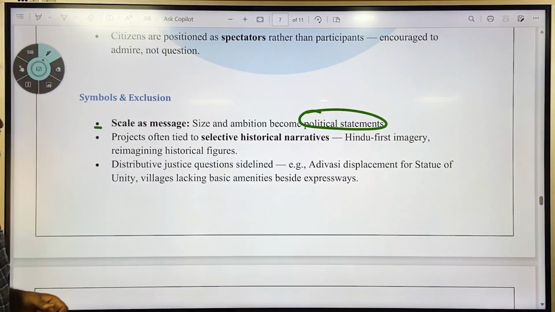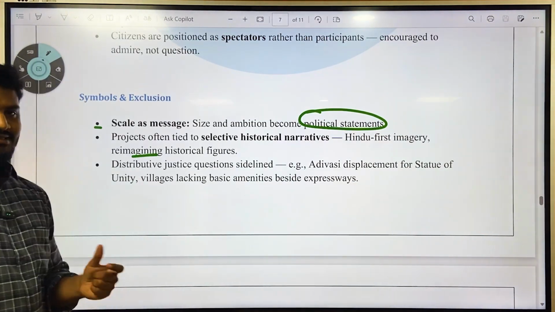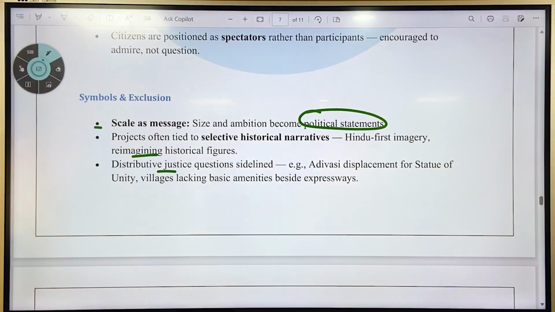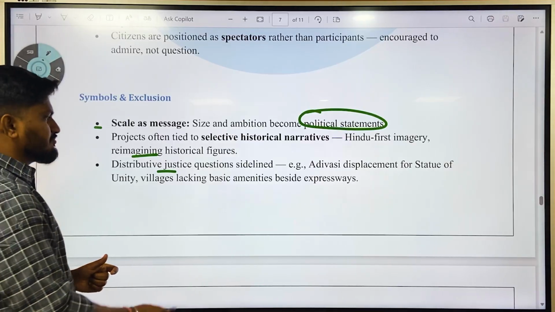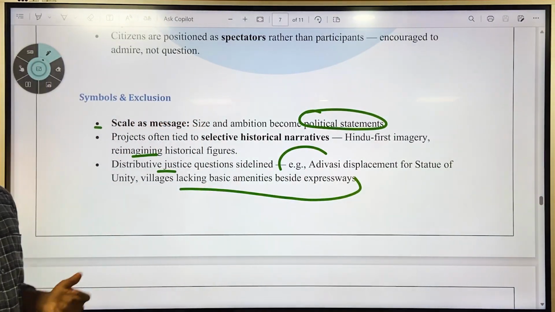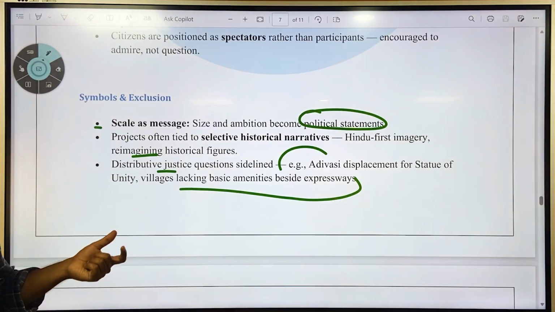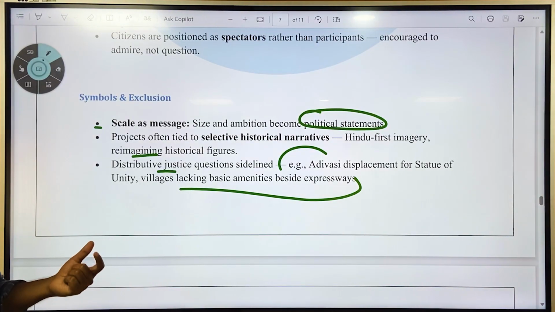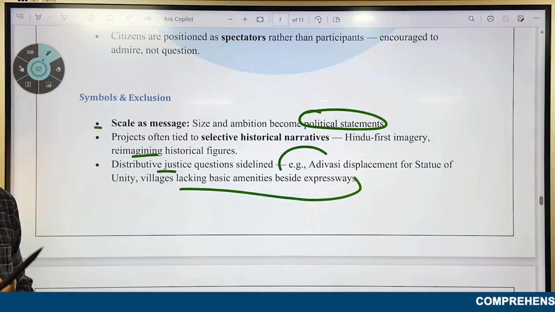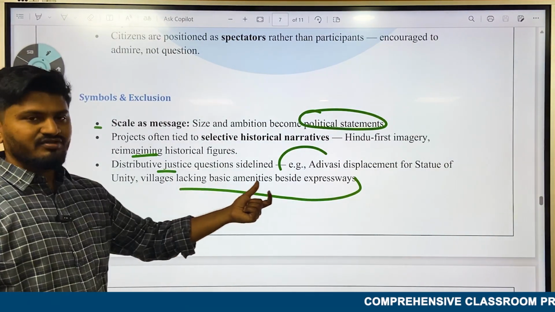Projects often rely on selective historical narratives, that is Hindu-first imagery, reimagining historical figures, etc. And then distributive justice questions are sidelined. For example, Adivasi displacement for the Statue of Unity, and villages lacking basic amenities beside the expressways. These questions are often ignored and not asked, and even if they are asked, they are sidelined. The grandeur is given more importance than the issues of the locals or the Adivasis.